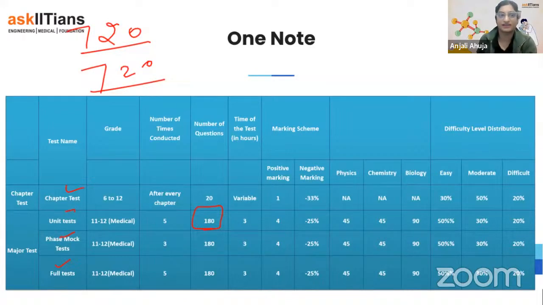And this is the planner. Time to time, there will be UT1, UT2, 3, 4, and even UT5 is also there. So there will be UT, and then there will be phase mock paper. Let's say there is UT1 paper, UT2, then phase paper, then UT3, then phase paper. So phase paper is having 1 and 2 together, and then 1, 2 and 3 papers together. So lots of papers. And after the syllabus is finished, there will be full paper also. But other than that, we are conducting lots of practice papers.